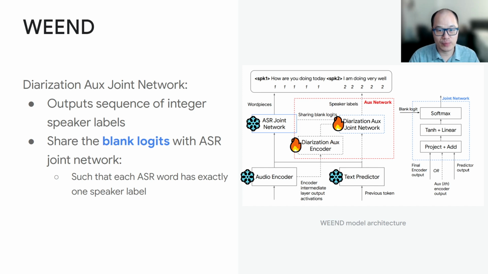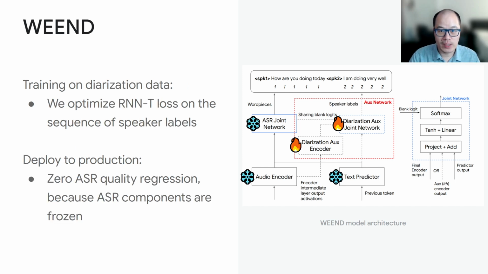This is a very important trick, because with this trick, we can make sure that the two joint networks will always produce sequences with exactly the same length. That means one speaker label for each ASR word. With this new framework, we train it only on speaker diarization data and optimize the RNNT loss on the sequence of speaker labels.